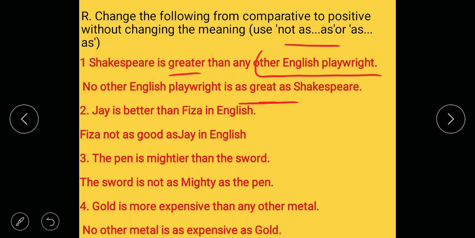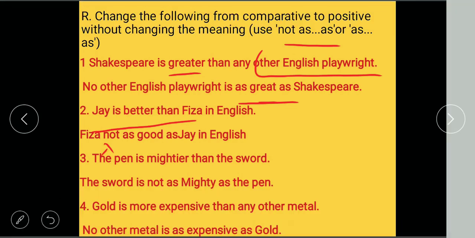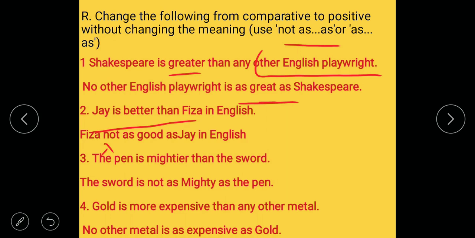Jai is better than Fiza in English. Then first Fiza will come first. Fiza is not as good as Jai. Fiza is will come here. Okay, Fiza is not as good as Jai in English.